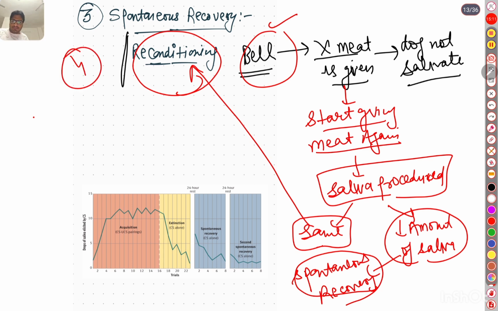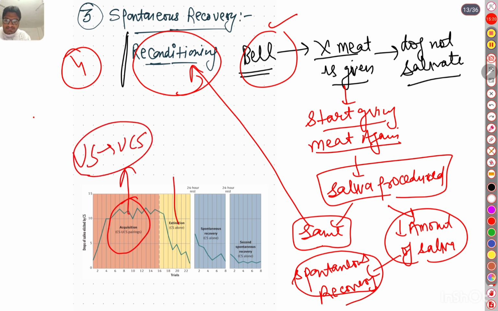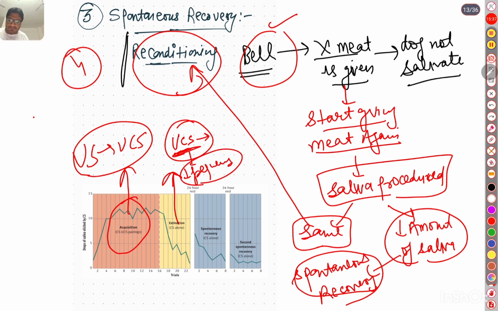Okay, acquisition means there is association between conditional stimulus and unconditional stimulus. Extinction means the unconditional stimulus is not given. If the unconditional stimulus has decreased in frequency, then the dog might not salivate.